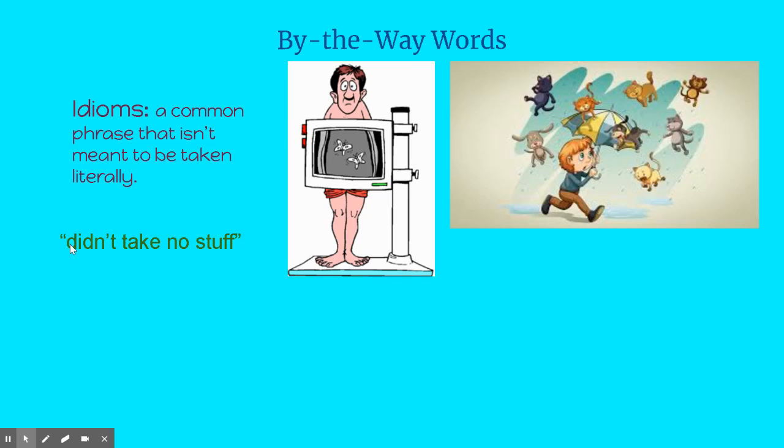So the idiom that they have in the poem is "didn't take no stuff." So it's not to say that Harriet Tubman didn't take no stuff. It doesn't mean that she didn't steal. When it says she didn't take no stuff, it means she didn't put up with mistreatment or injustice.